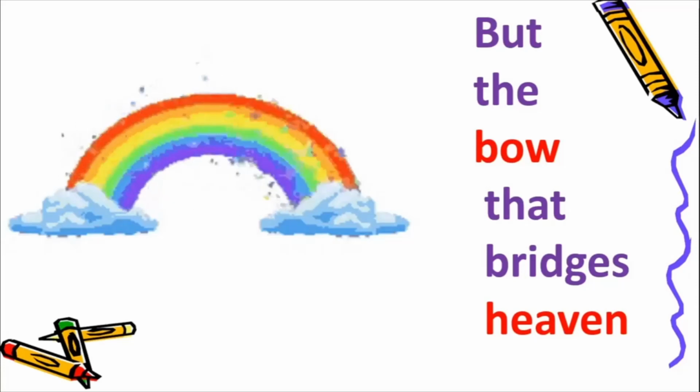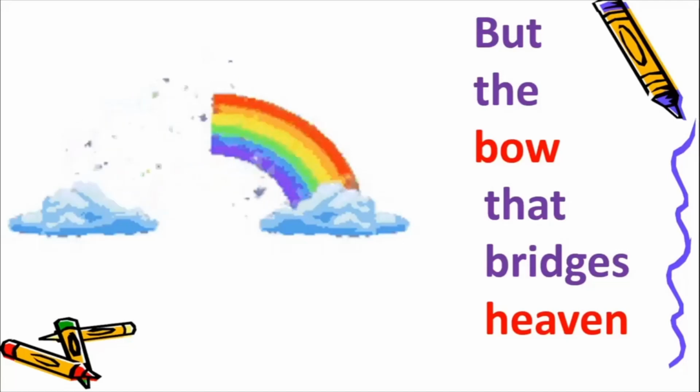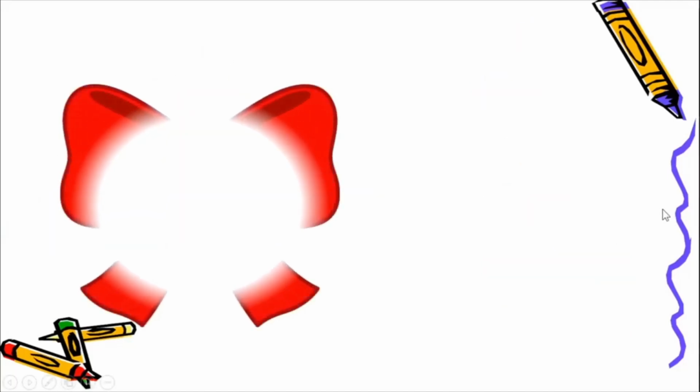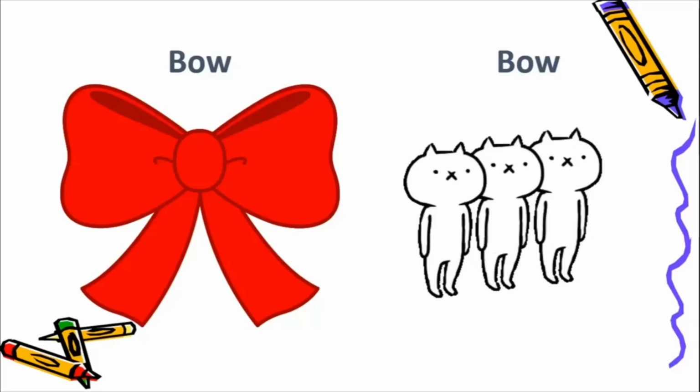Now before we go to the next line in the poem, I want to show you something interesting about a word which is there in this, and that word is bow. See, there are two meanings to this bow, okay? One bow can be this bow which people wear near the collar, and the other bow means the action of bending, okay?